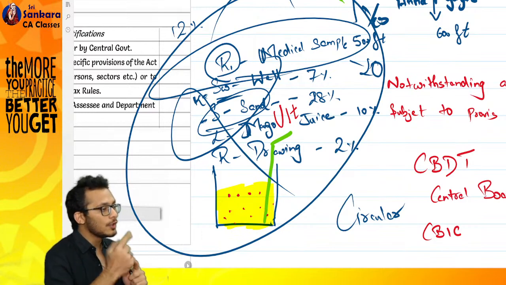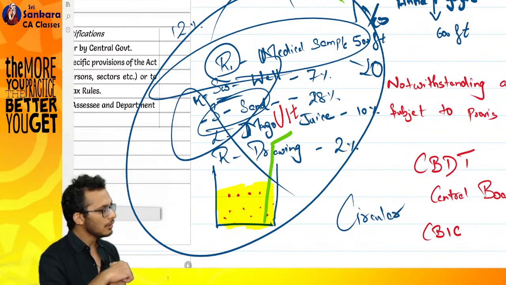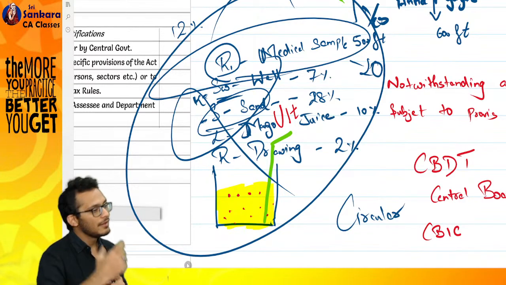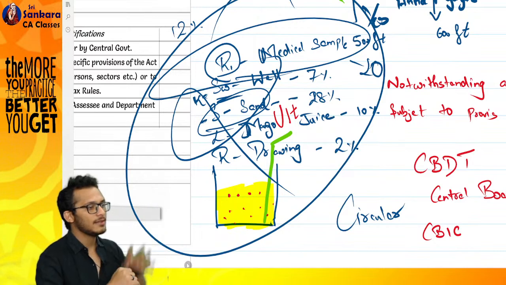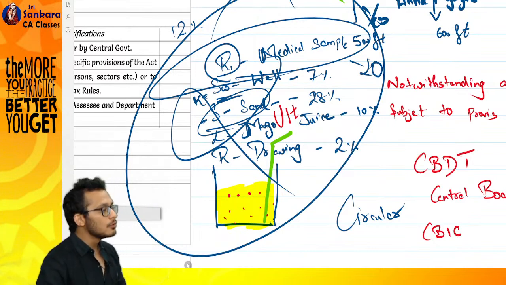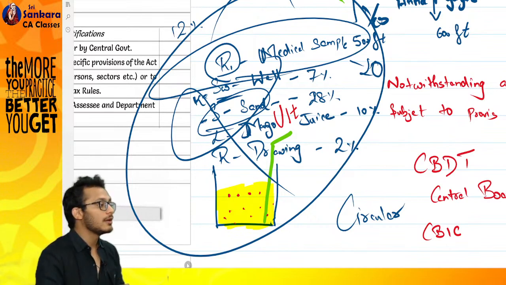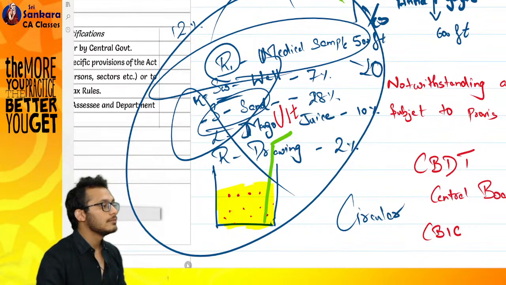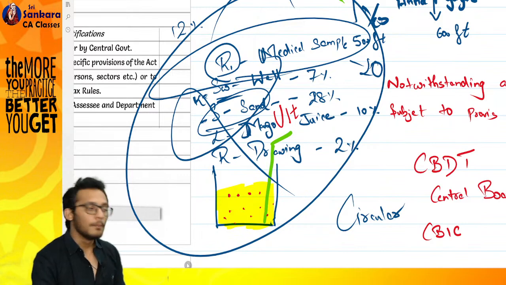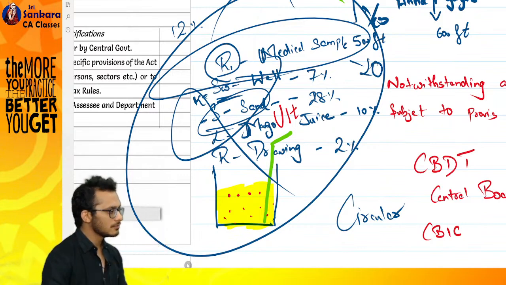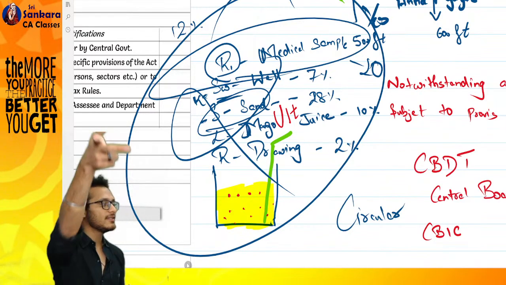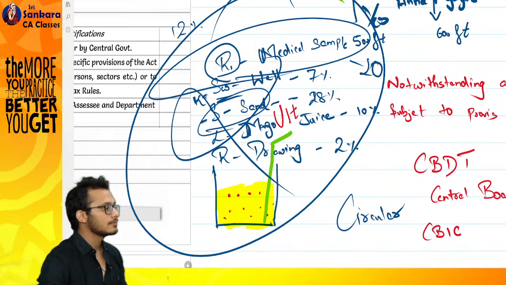A notification is for me to notify something to you. It can be in the form of a due date extension, notifying something, or amending the rules. Tell me, are rules applicable only on the assessing officer or the taxpayer? Both. Rules are applicable to both, which means if I want to make modifications to the rules, I will make it by way of